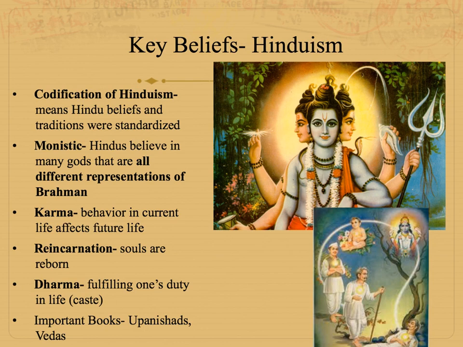Another really key important word here is monistic. So a lot of times we say that Hinduism is polytheistic, and I don't think that's wrong, but the word that we're going to use in WAP is monistic, because although Hinduism has many different gods, they're different representations of one god called Brahman. So the different gods kind of display different characteristics of Brahman, but they're all aspects of him. So monistic is kind of like between monotheism and polytheism.